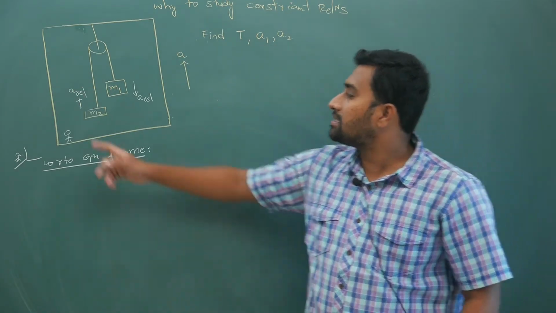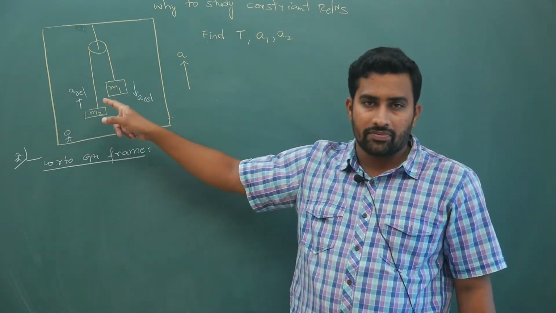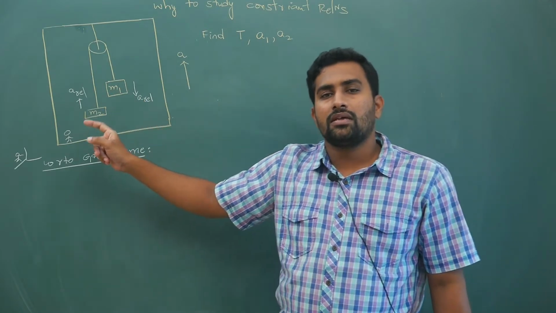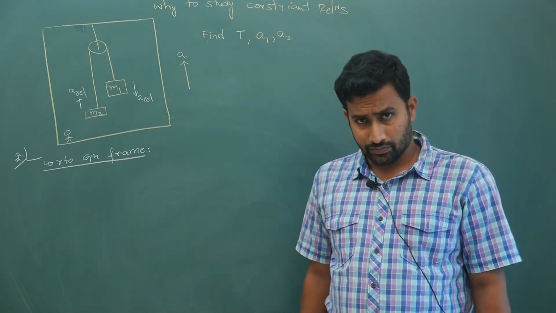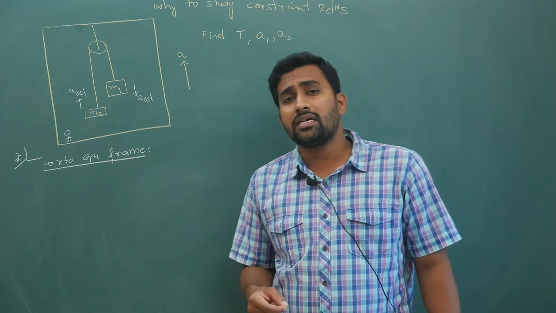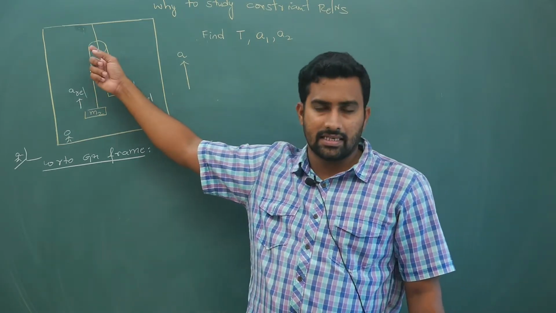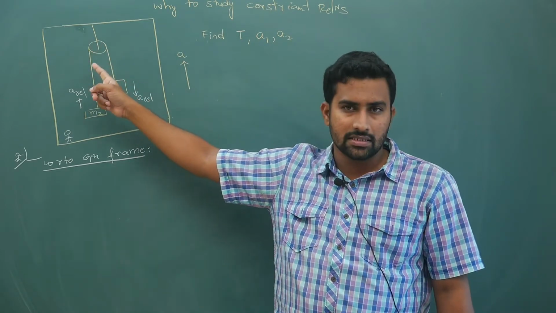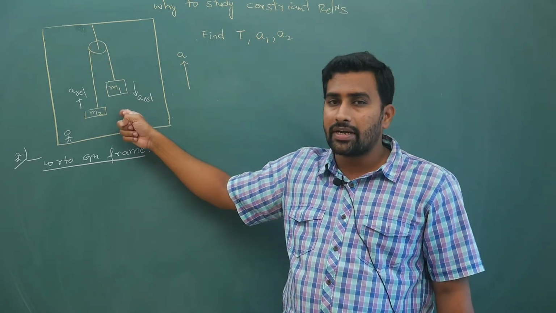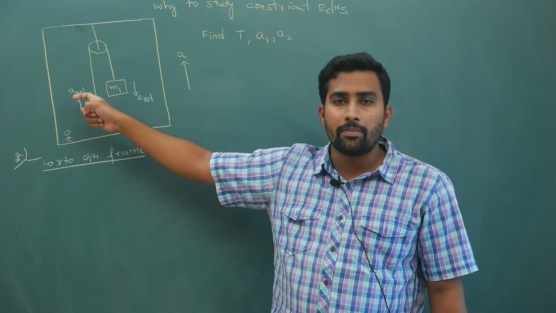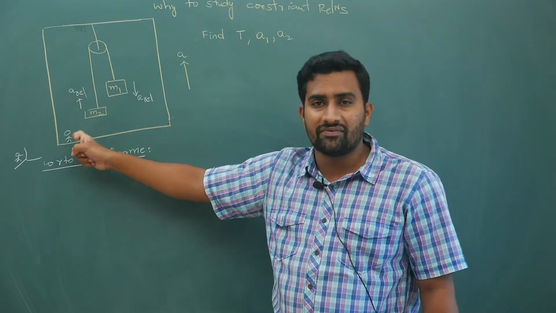For the person inside, this is a single string. As I have told you, if you have a single string and the pulley is at rest, how much this block is coming down, this block is going up by the same amount with respect to the lift.